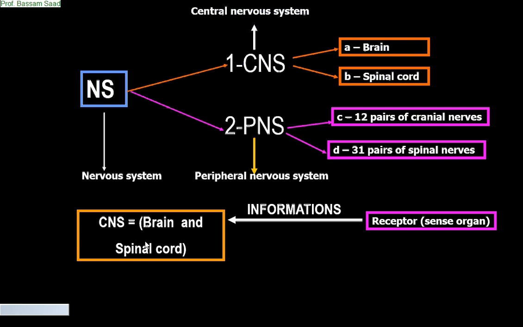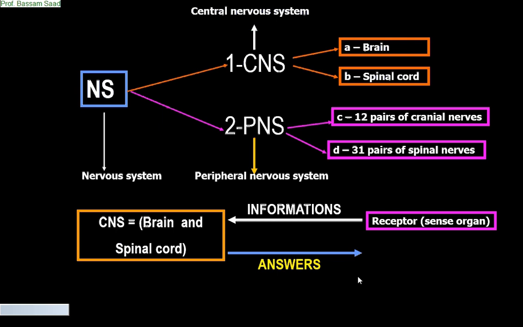So the brain, as central nervous system, will analyze, interpret, and then conclude something, and give an answer. The answers are transported toward the mouth, the tongue, in order to express myself, in order to say my answer.